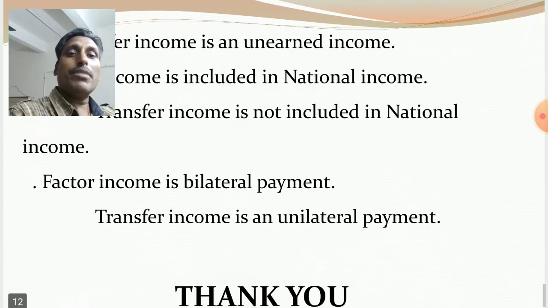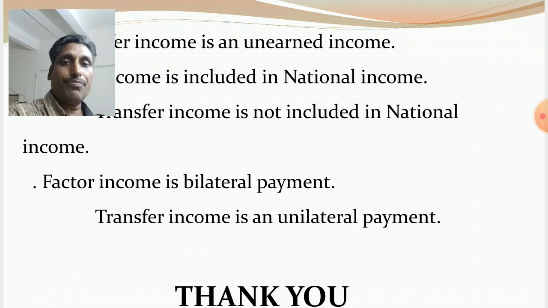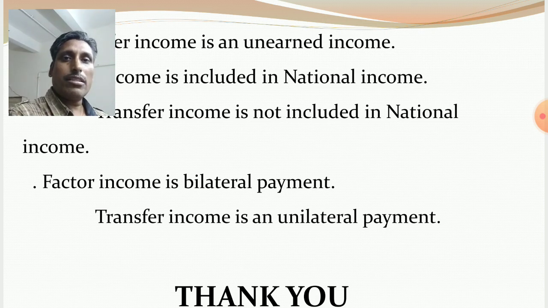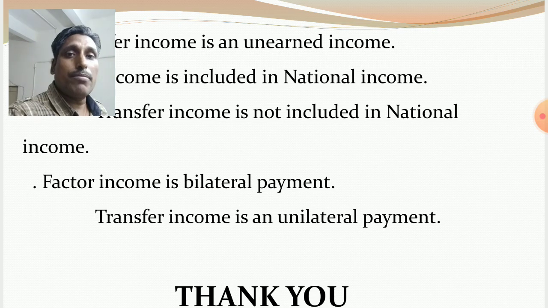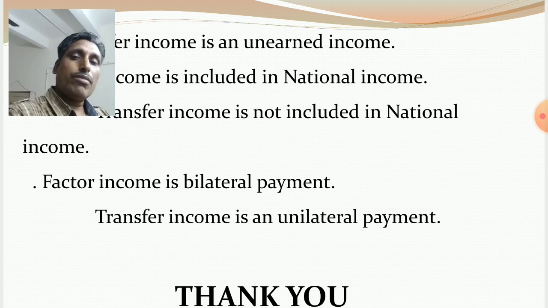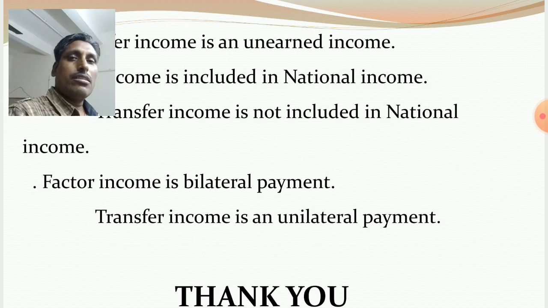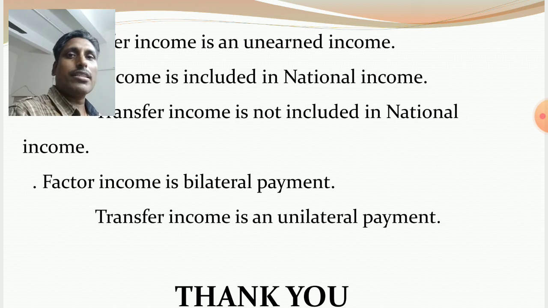Factor income is a bilateral payment. We have already discussed that the household sector provides factor services to the farm sector and government sector. On the other side, the farm sector and government sector make factor payments to the household sector. So it is a bilateral payment. But transfer income is a unilateral payment, one-sided. One-sided from the government to individuals and private institutions. On the other side, the donors are individuals and private institutions. It means individuals and private sectors donate to the government. So it is a one-sided transfer.